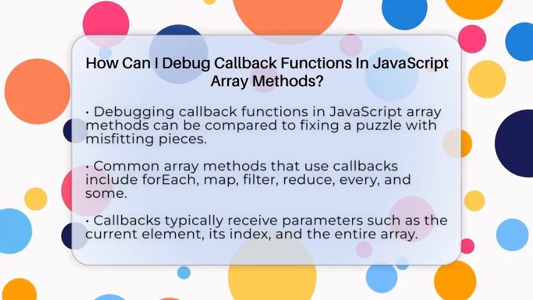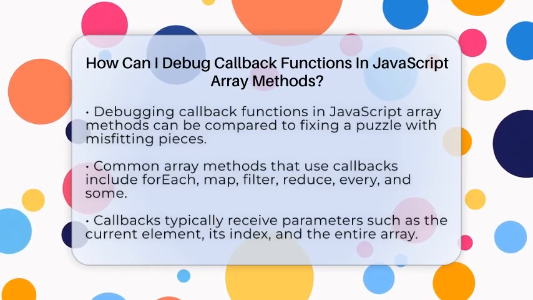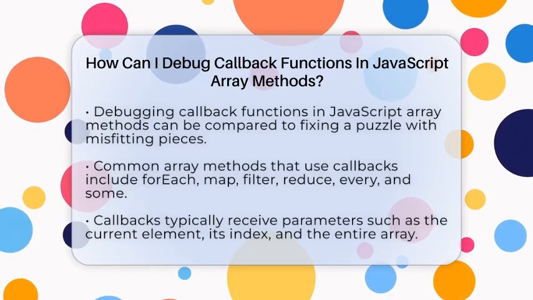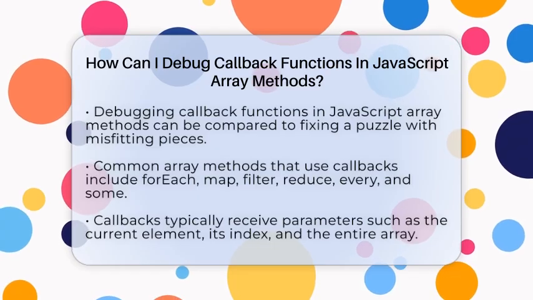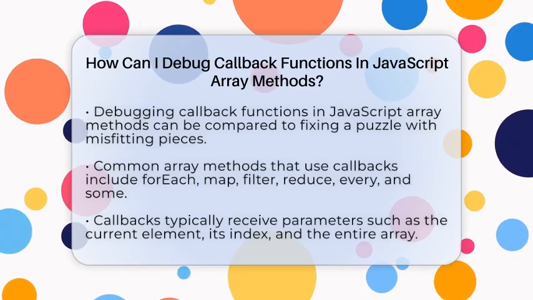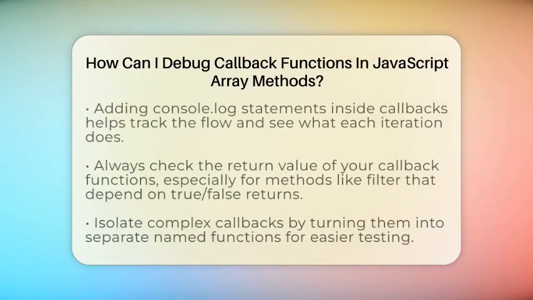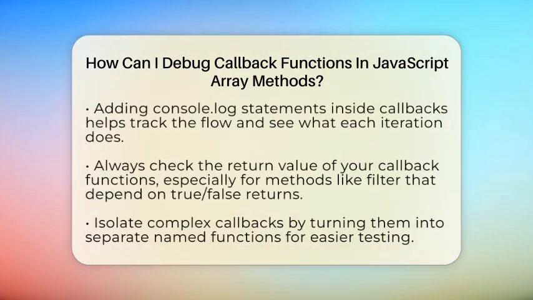The first step is to add console.log statements inside your callback functions. For example, if you're using filter to keep only even numbers, you can log the current number and whether it passes the test. This way, you see exactly what each iteration is doing. It's like having a little detective inside your code.